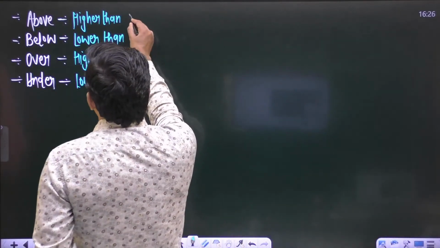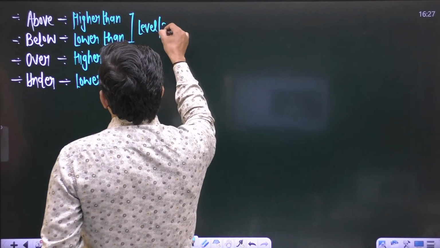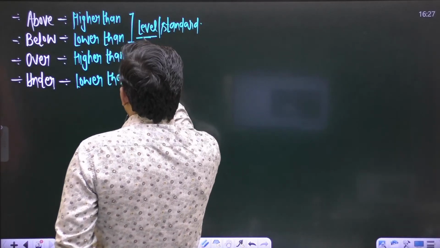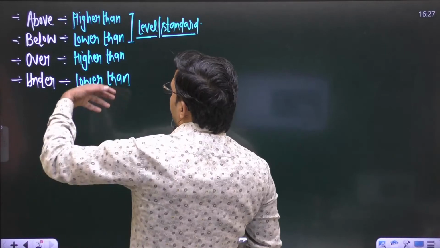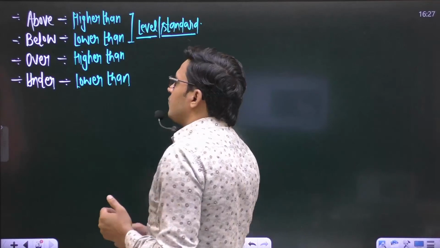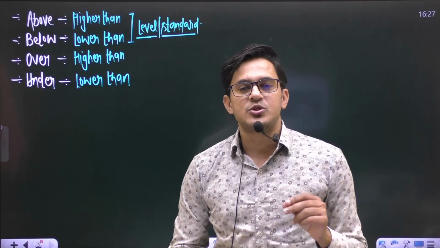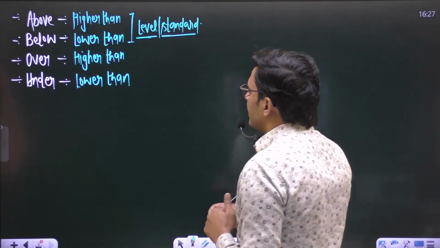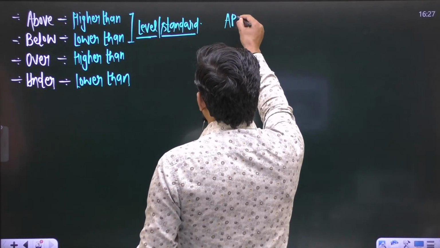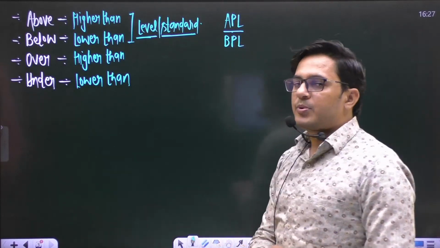But make it sure, whenever any level or standard is given, and if you want to show the sense of higher than we use above, and in case of lower than we use a preposition below. But make it sure level or standard must be there. For example, I think you have heard about APL and BPL. APL and BPL, right? Above poverty line and below poverty line.